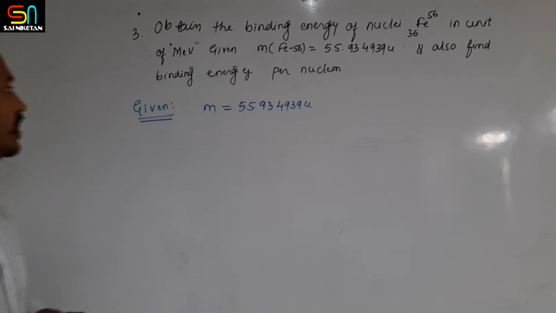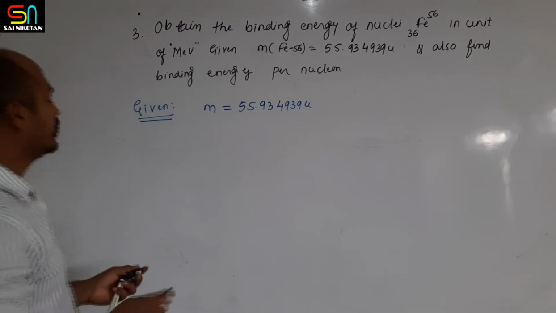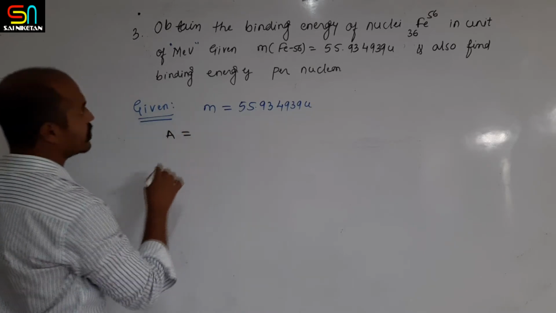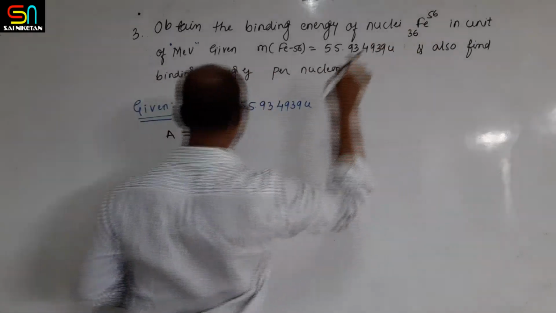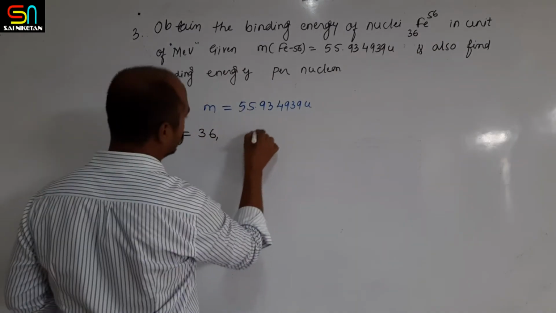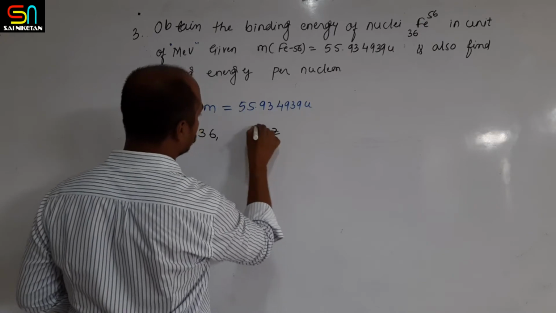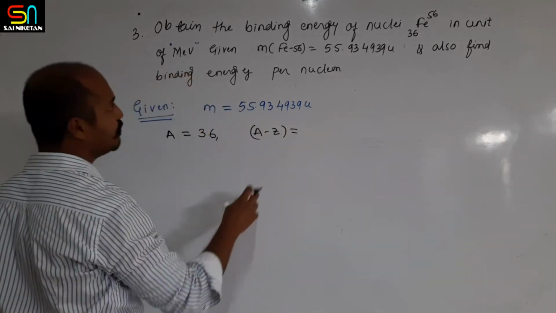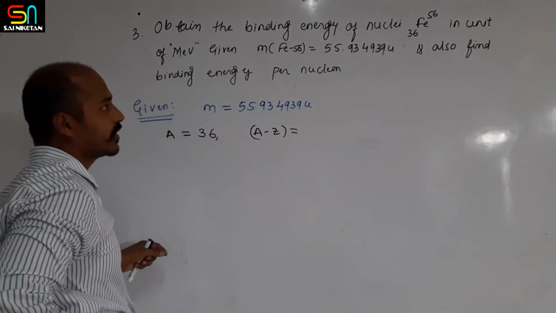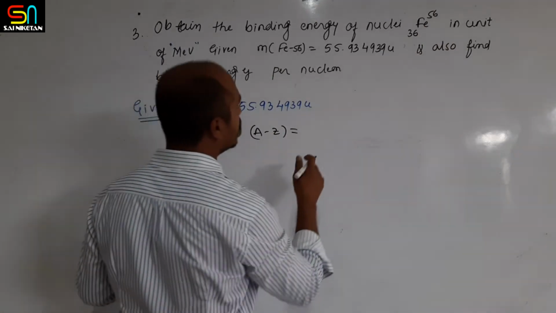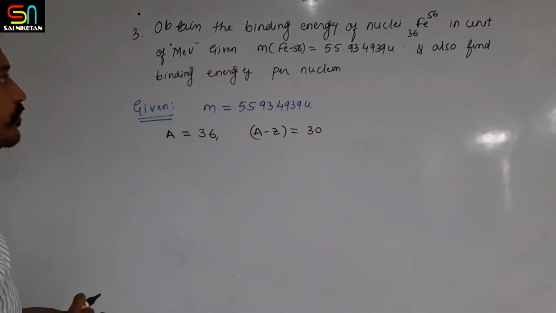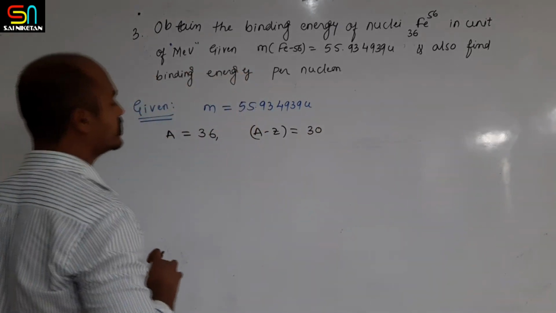The number of protons, that is A, is equal to 36 for Fe, and the number of neutrons, that is A minus Z, is 56 minus 36, which is 30.